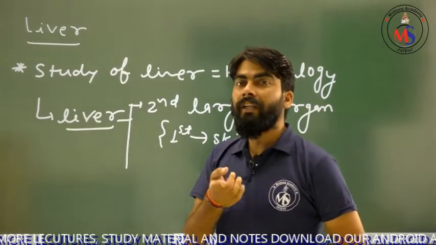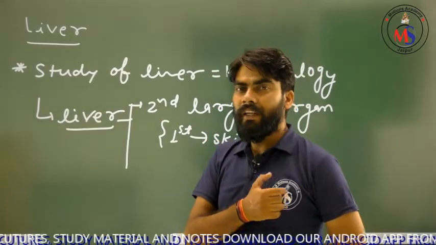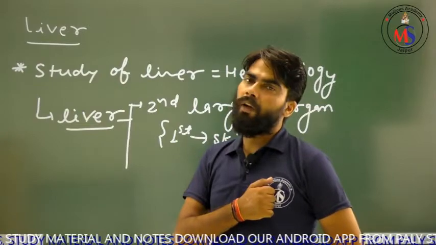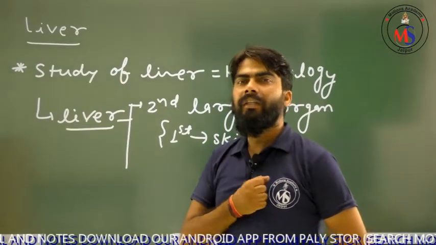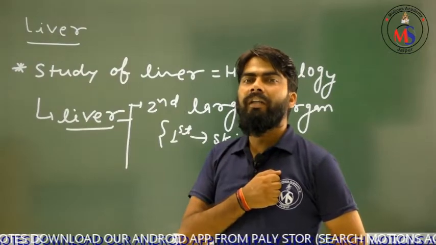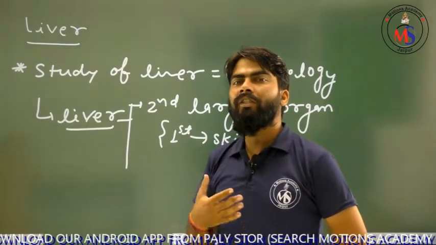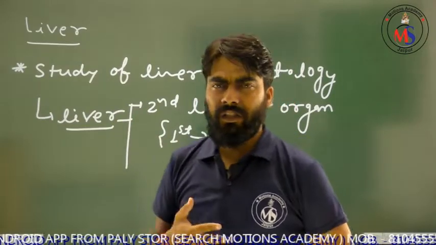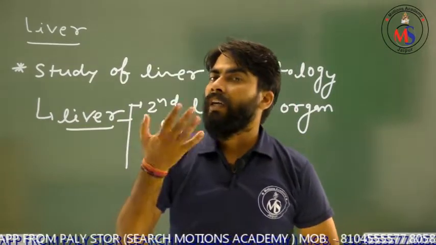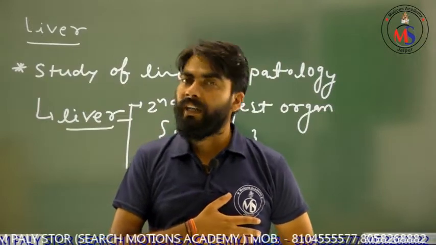Not external, it is internal. Internal means the brain is an internal organ, the heart is internal, the liver is internal, the stomach, intestines, large and small, kidney, etc. These are all internal organs. The organs which are inside our body are internal organs.